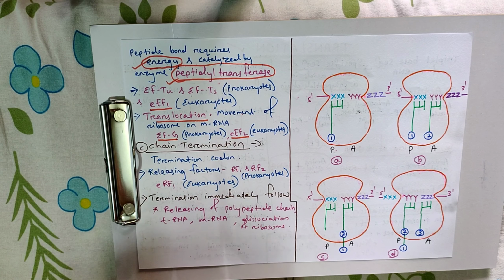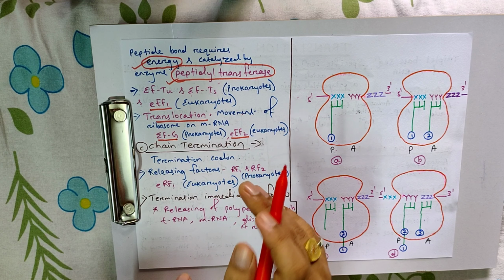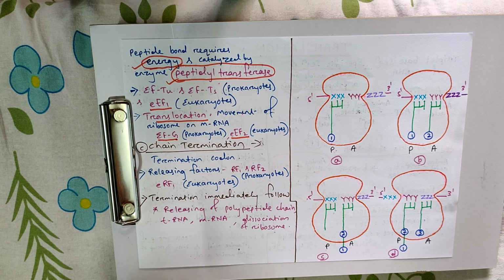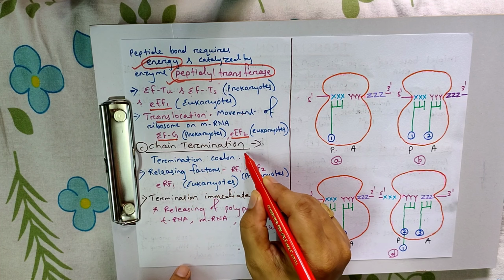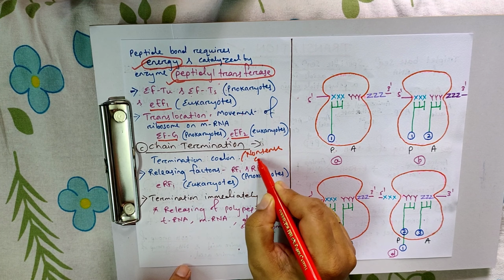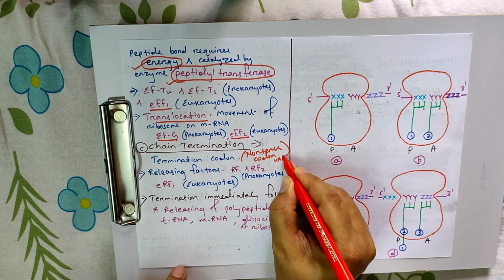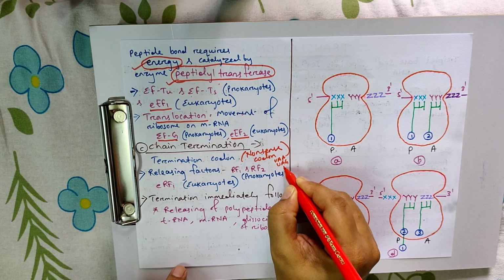The third step is chain termination. When the termination codon reaches, the translation is completed. That is called termination. The termination codon, or nonsense codon, is UAA, UAG, UGA.